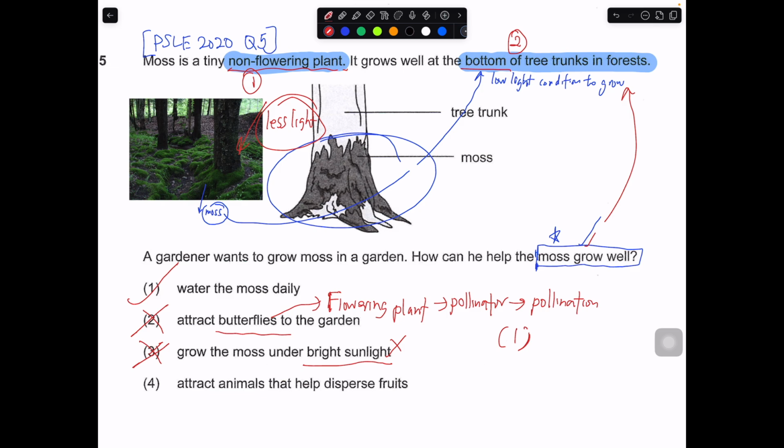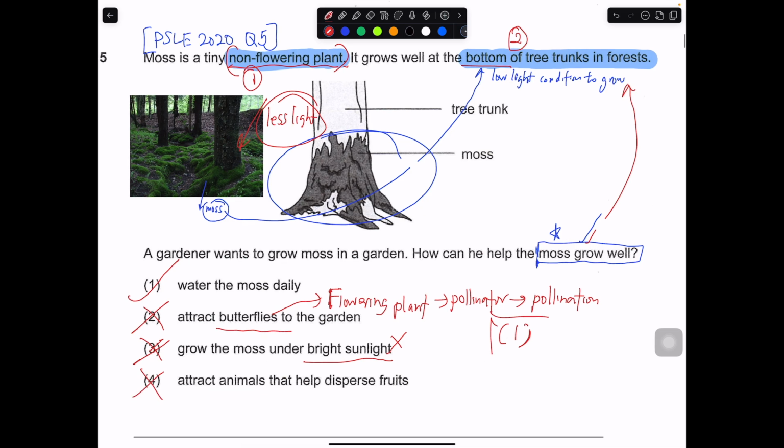So attract animals to help them disperse fruits. This is only true where the moss produces fruits, but they already tell you that moss is a non-flowering plant, so no flower, no fruit. I don't need animals to disperse the fruits to begin with. So 2, 3, 4 are out. Number 1 is the correct answer for this question.